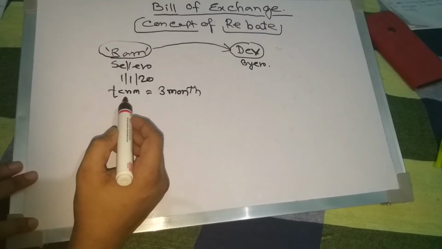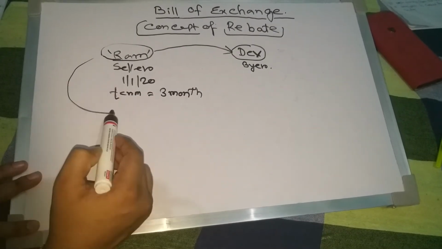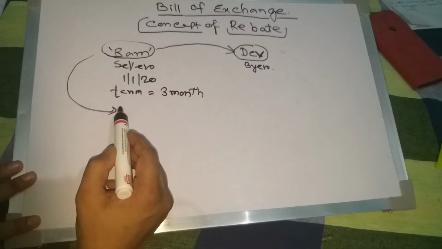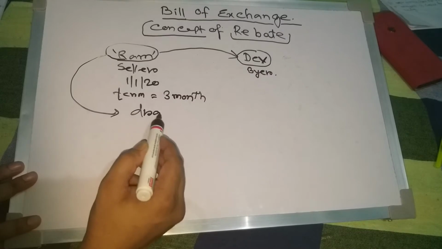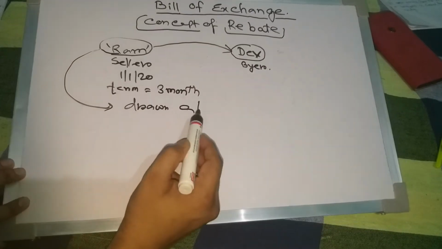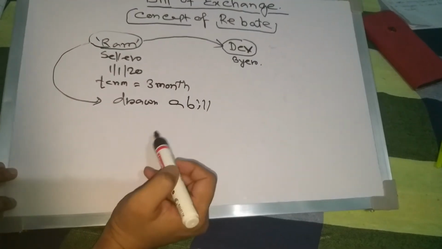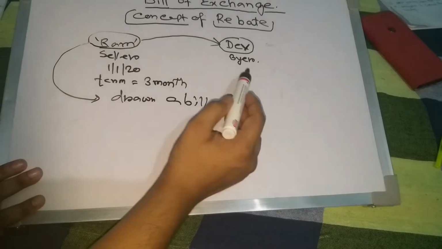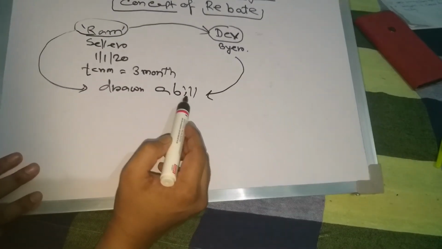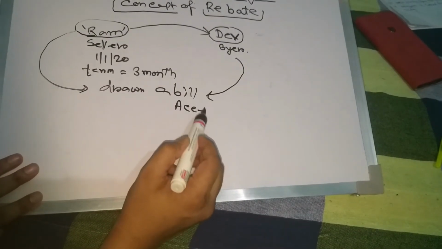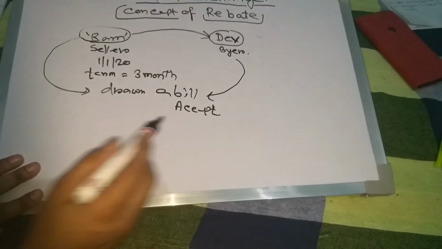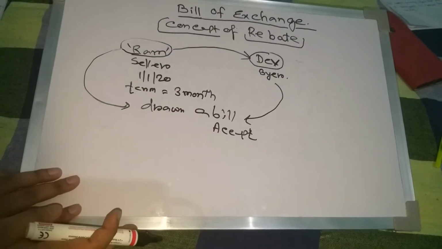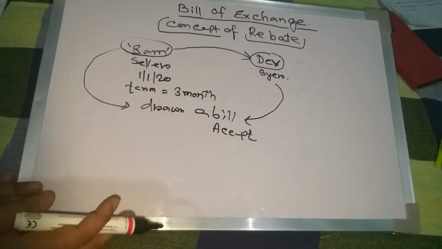That means Ram issued a bill. That means Ram drew a bill, and Dev also accepted. Fine. So what will be the entry in the books of Ram?